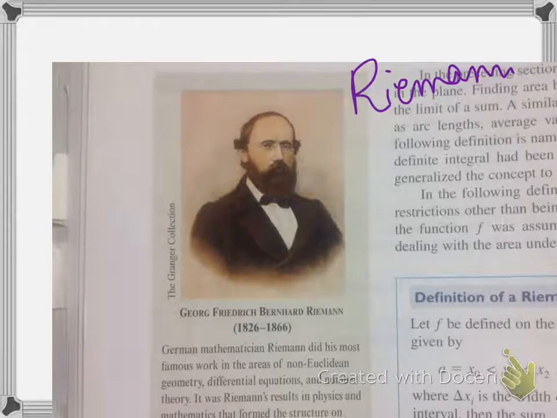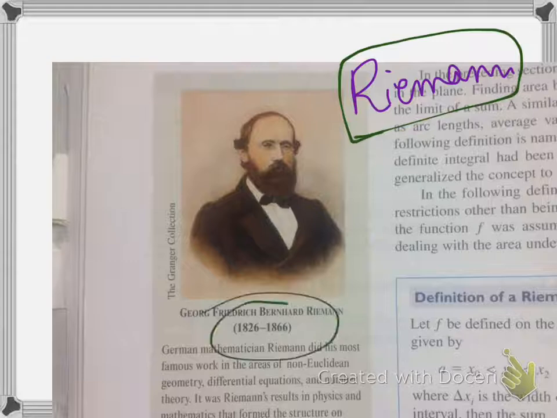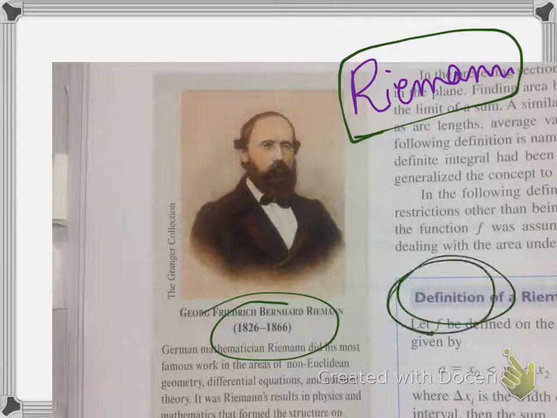Now we just started talking about Riemann, and you might think Riemann must have been working at the same time. But if you take a look at these years, Riemann was 100 years behind Newton and Leibniz. So it's not as if Newton developed calculus and then we moved forward from there. Newton used it, and then mathematicians came along and defined some of the definitions and properties that we're going to use.